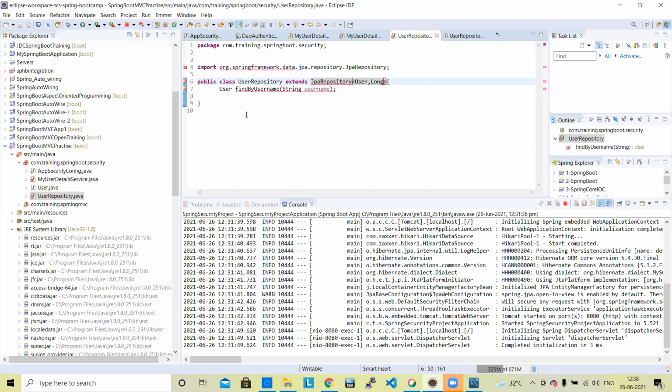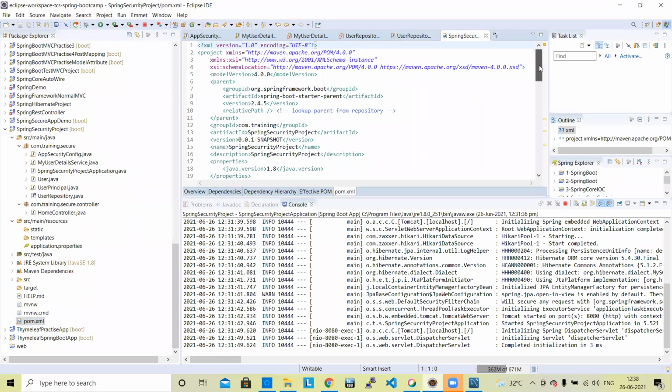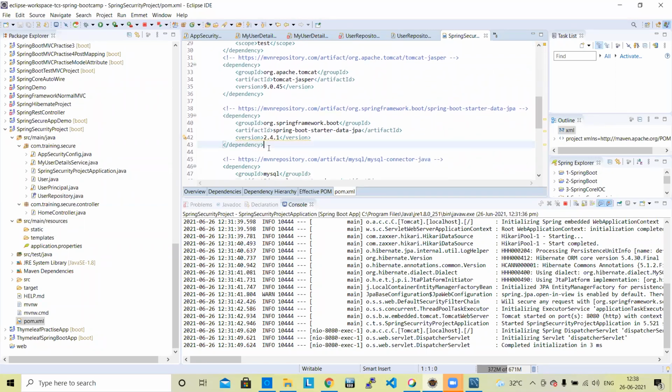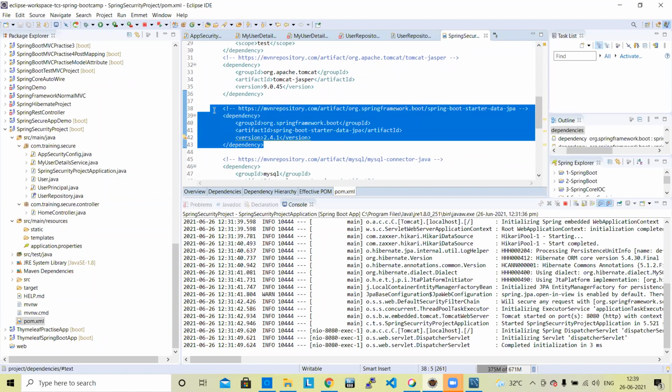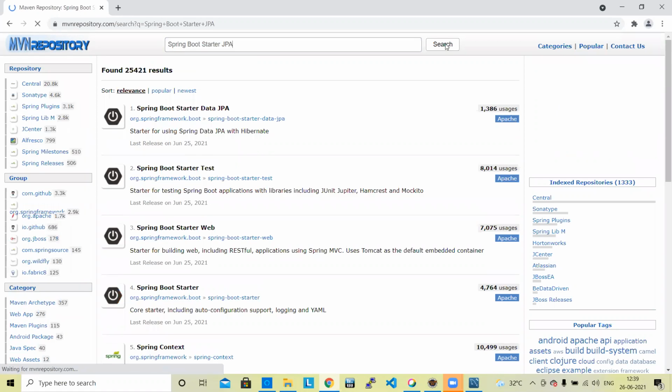So what we need to do? We need to add this dependency. During creation of the project, you can add the dependency, or later you need to add it. So find out the dependency for JPA: Spring Boot starter data JPA. You can get it from the Maven repository. Here you need to search for Spring Boot starter JPA.